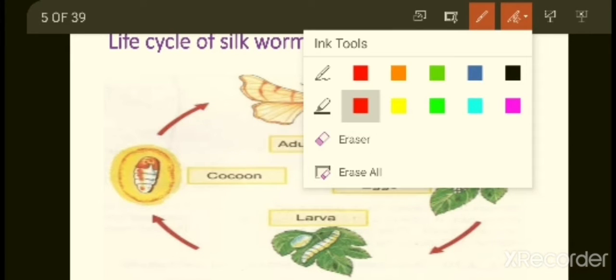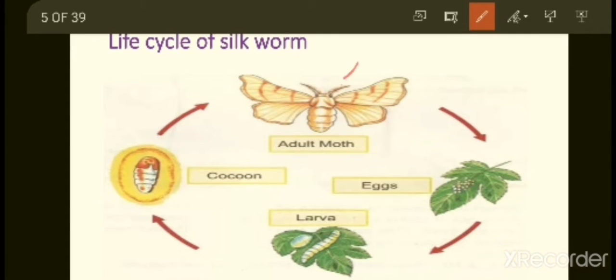So we have to remember this life cycle. First, adult moth. This adult moth is going to lay the eggs, and from the eggs that hatch, larva comes out. After the larva, the next stage is the cocoon stage. We are going to discuss in detail about this cocoon stage in the further topic. Then from this cocoon, the adult moth is going to come out. So this is the life cycle of silkworm.